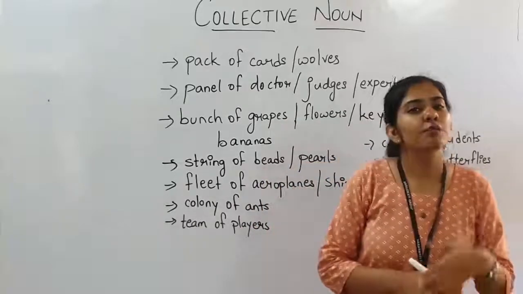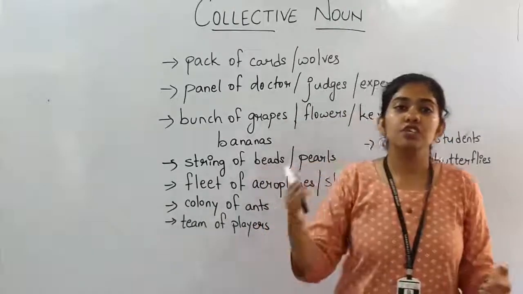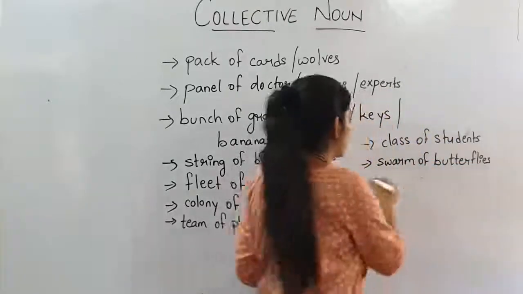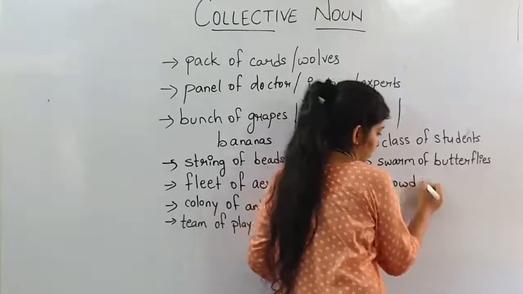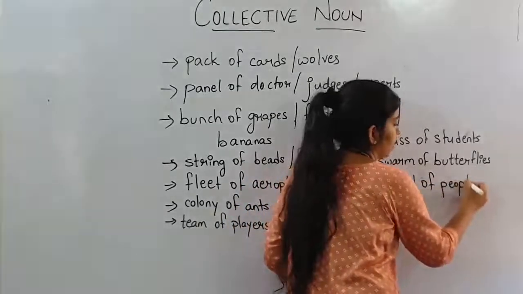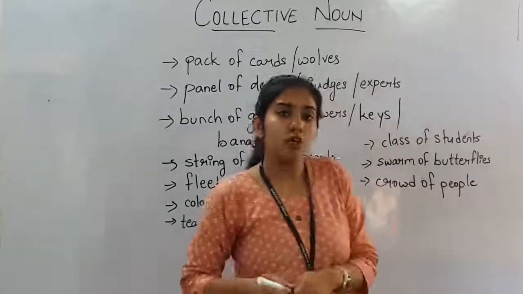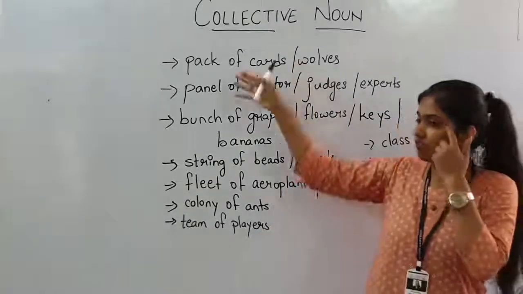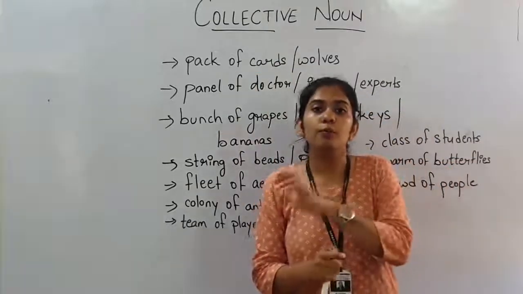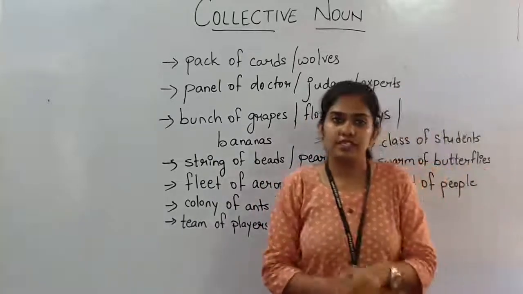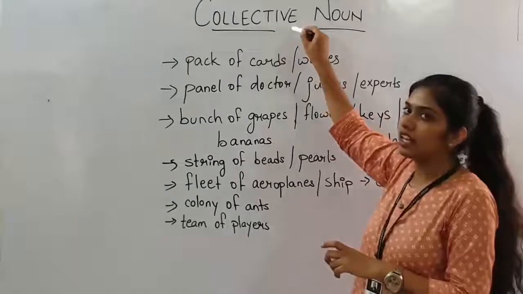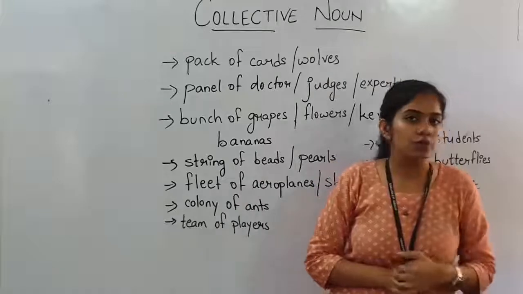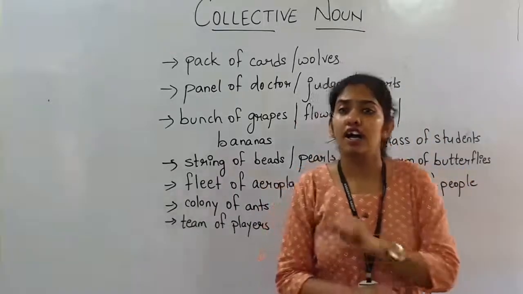There are some other examples, other words for each group of persons, places, animals or things. You can also say crowd of people. Whenever there is a large number of persons, you can say a crowd of people. In that way we have many words to denote a group of persons, animals or things, and that word is known as a collective noun. There are some other uses of collective nouns also, but you will study that in your higher grades.